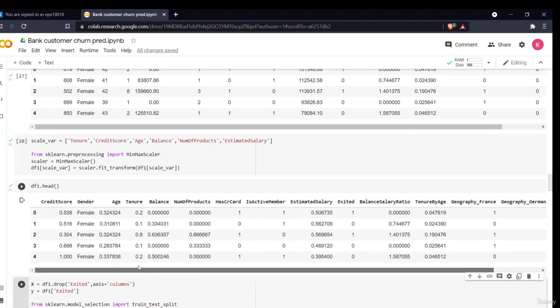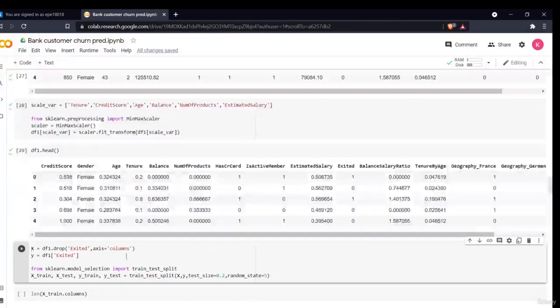Now I can feed this data into my model. I'll create my dependent and independent features. So now this is my independent features, and this is my dependent feature. In the independent features, what I did is simply drop the exited column, and this is my df1.x, only my independent feature.